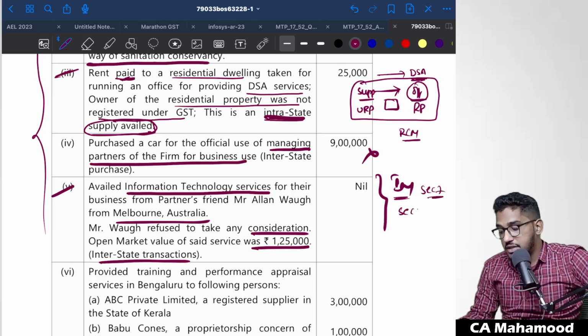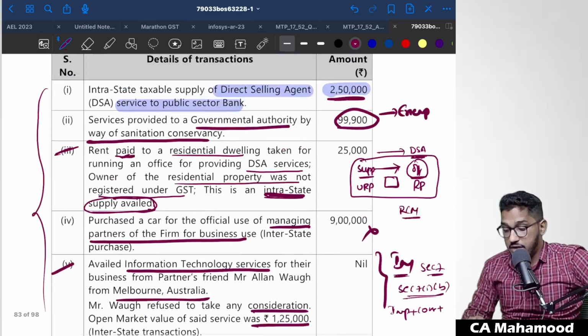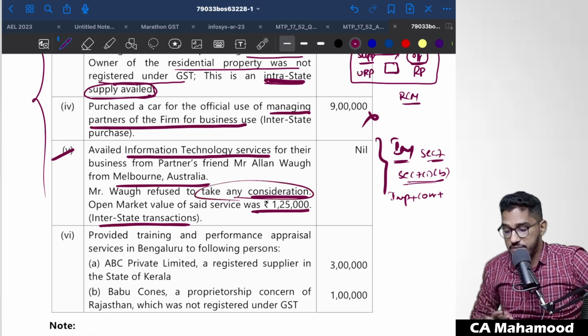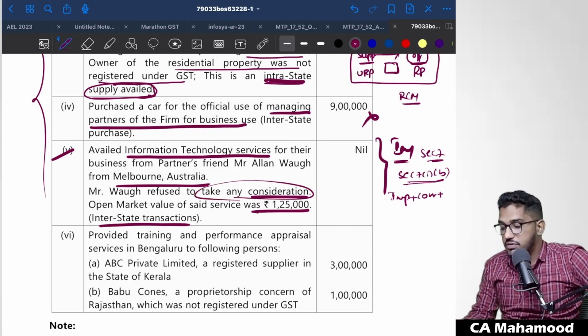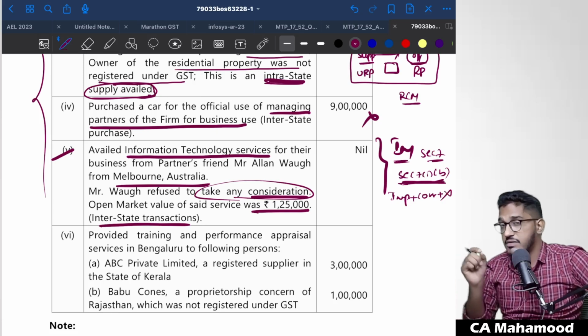In section 7, subsection 1, clause B, it says that when you are importing services for a consideration, whether or not in the course or furtherance of the business, then it will be treated as supply. And if it is treated as supply, you have to pay the tax under reverse charge mechanism. So here Qt & company are importing information technology services, but without any consideration. They are not taking any consideration. So will this activity fall under section 7 subsection 1 clause B? No, we can't treat it as supply under section 7 subsection 1 clause B.